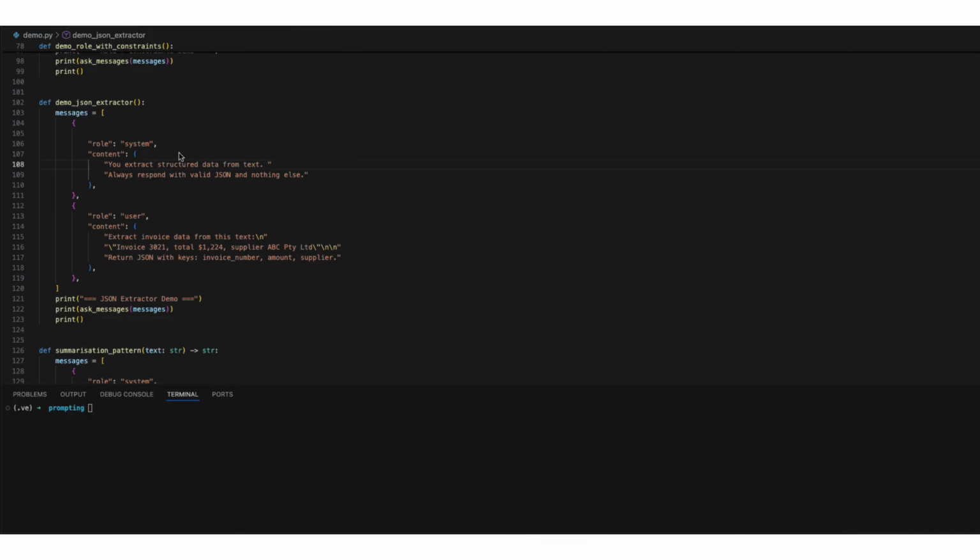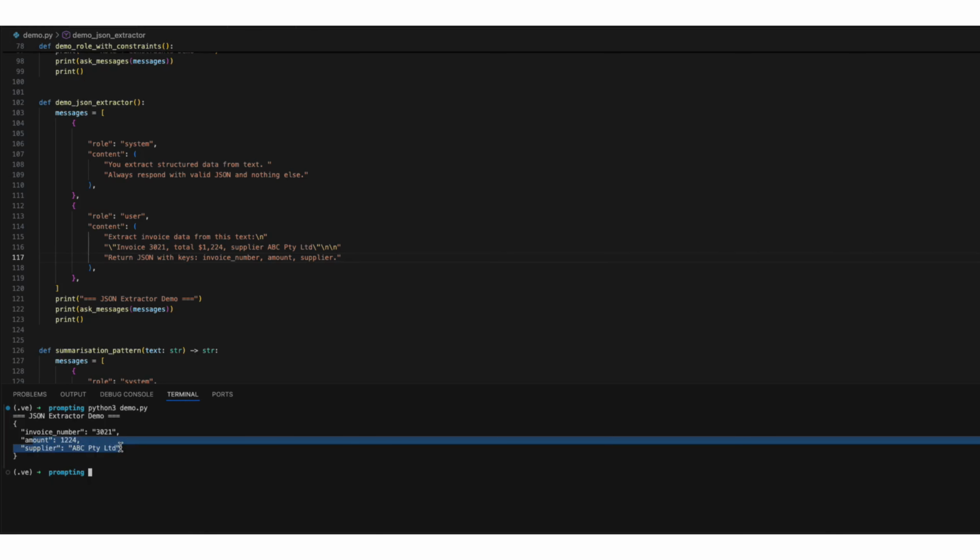So let's look at the extractor pattern. The system tells the model exactly what it is, a text to JSON extractor that must always respond with valid JSON and nothing else. The user message provides a natural language invoice and asks for specific keys, which are invoice number, amount, and supplier. When I run this code, a small JSON object is created that I can pass directly in the code.